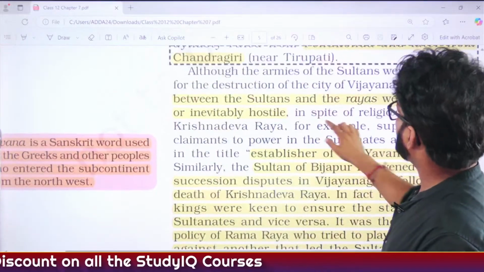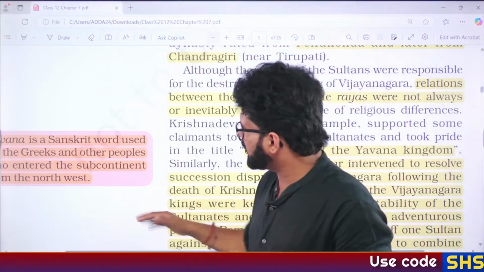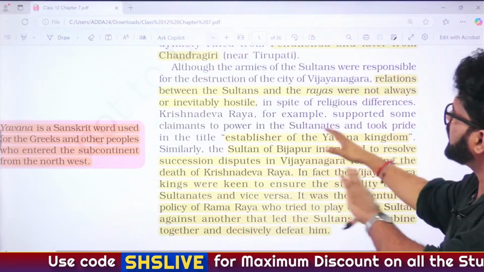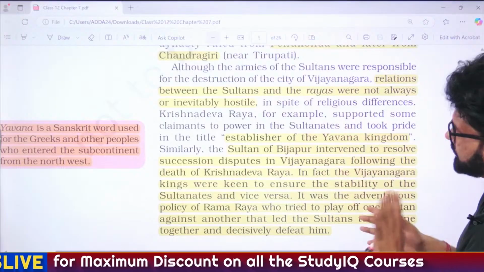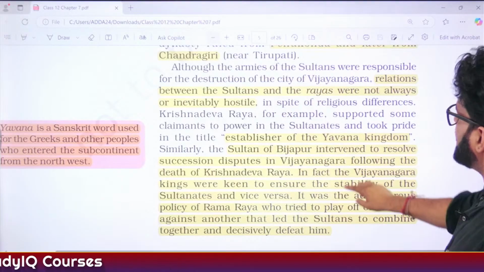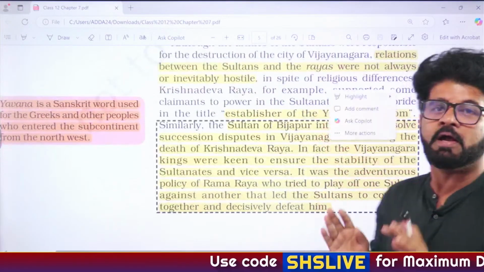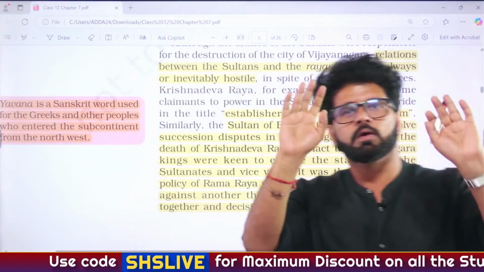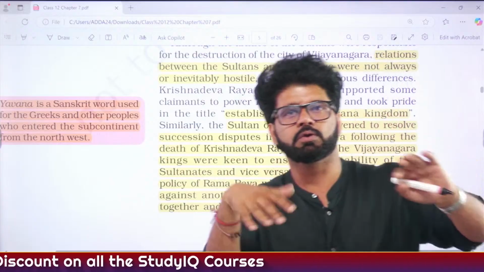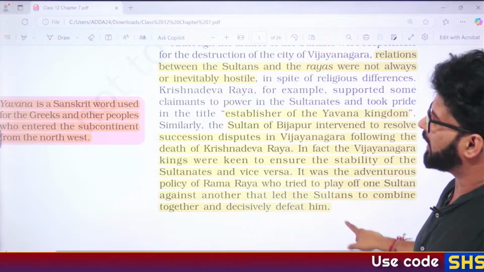Here we have talked about how many scholars try to take advantage of the current charged atmosphere, how things are a little charged right now. So they try to portray this battle between Vijayanagar and the Deccan Sultanate as a Hindu versus Muslim battle. This particular page number 5 of class 12 chapter 7 NCERT is saying that no, that was not the case. They were not always hostile towards each other. During the period of Krishnadevaraya, things were very good between the Vijayanagar Empire and the Deccan Sultanate. It was just because of Aliya Rama Raya, from the Sangama, Saluva, Tuluva, Aravidu dynasty, who played one Deccan ruler against the other, that the Battle of Talikota happened.